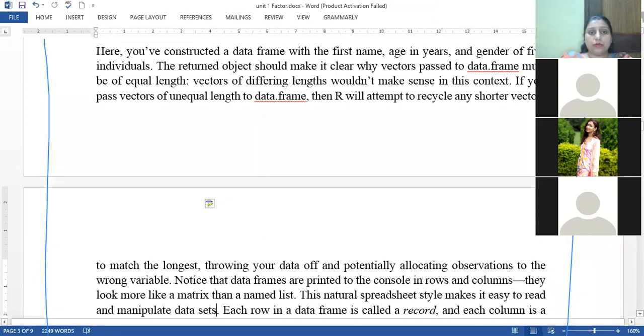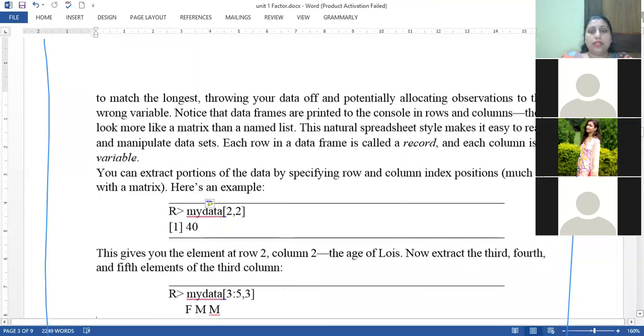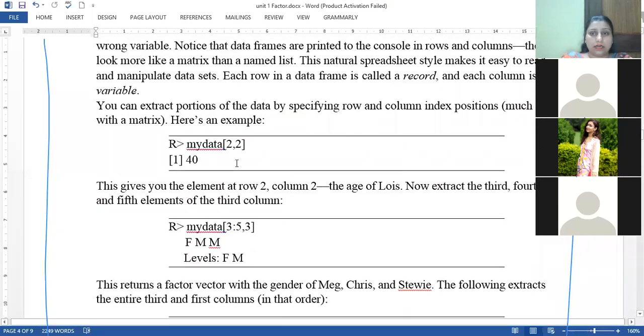So next one is how to extract the data set. To extract the data set, it is similar to the matrix extraction. You have to denote the name of the data set. Here the name of the data set is my data, and within the bracket you have to define the index value. Suppose I have to extract the second row and second column value, so I define 2, 2. If you want to extract the first person name, you just define 1, 1. First row and first column value. It will give me the value of a person name.